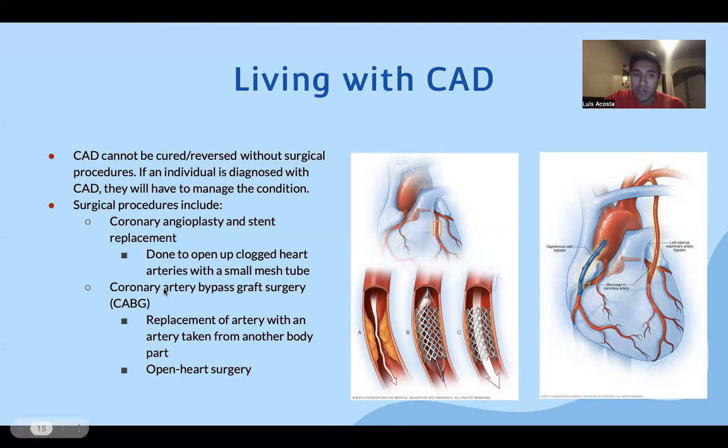The second one, which is the coronary artery bypass graft surgery, is a replacement artery. So if we're having a blockage right here, and the blood is supposed to be coming from here down here, an alternative is placed for a different passage for the blood to go, providing more efficient blood flow to the myocardial tissue. This is an open heart surgery though, so it gets taken very seriously and is usually used as a last resort.